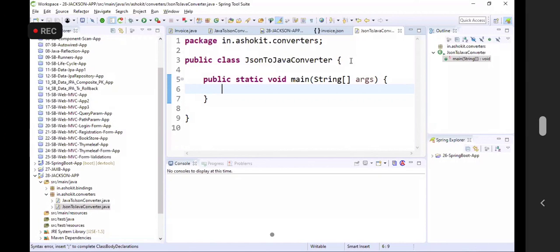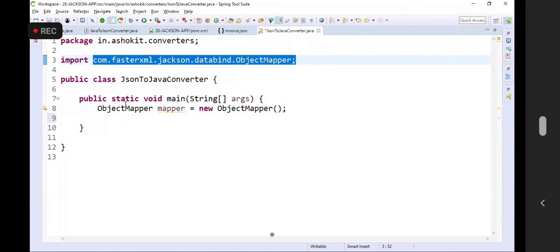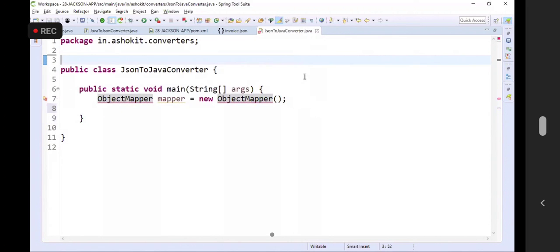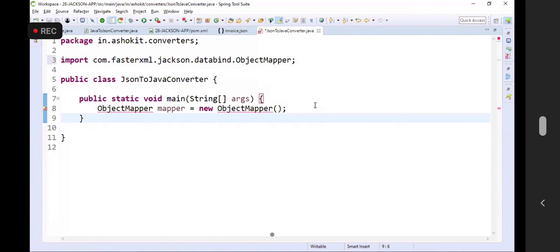Object mapper. Perfect. Object mapper is a predefined class available in the Jackson API. I have created the object and I have imported the package. Guys, some people may get a doubt, sir, how is the package coming automatically? Nothing will come automatically. I'm importing with a shortcut. Control Shift O. I'm pressing a shortcut on my keyboard. That is the reason the package is imported.